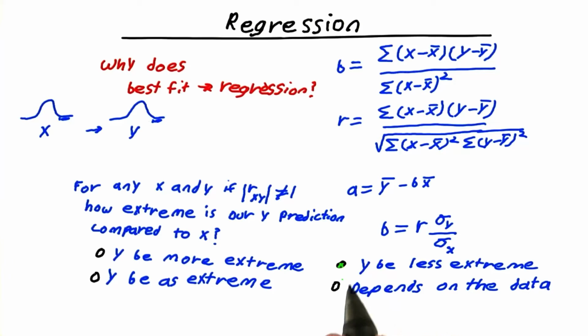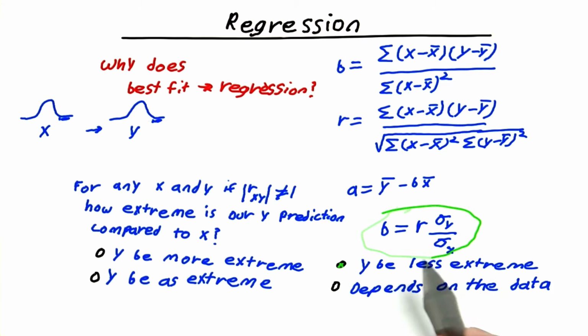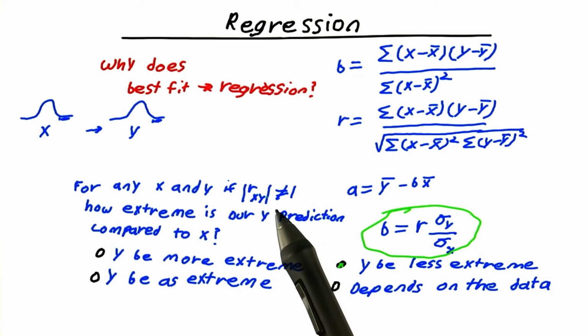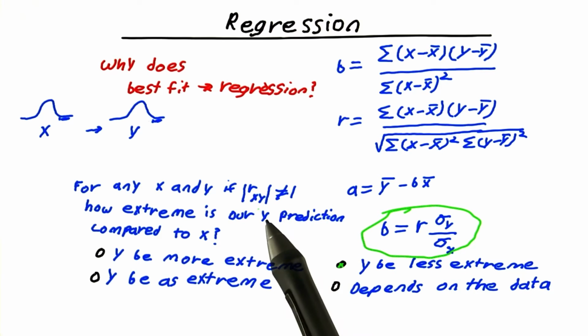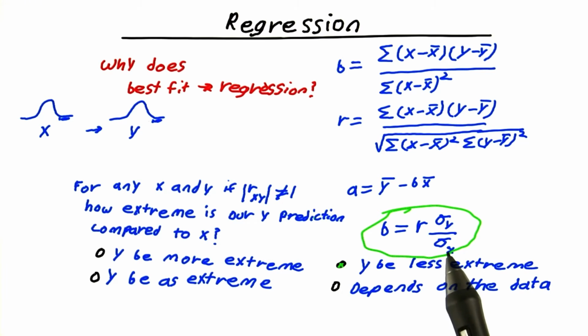And y will always be less extreme. And the key to understanding this simply is this equation. And this is what tells us that the standard scores have a regression coefficient less than or equal to 1. And we said it's not 1. And so because it's not 1, it must be less than that. That means the standard score shrinks.